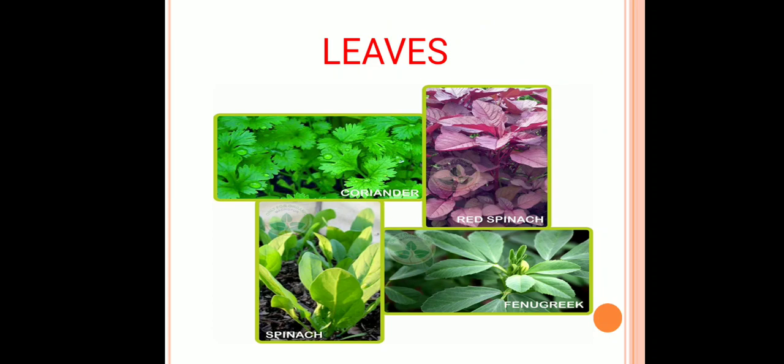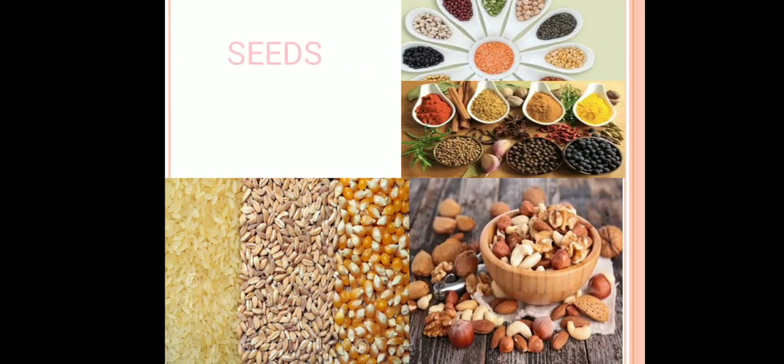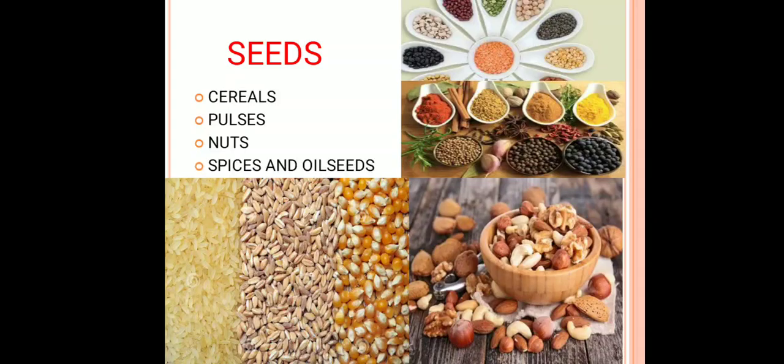Even leaves contain the remaining stored food of the plant, for example coriander, spinach, red spinach and fenugreek, which are again used by us as a source of food. Last, seeds also contain the stored food of the plant. Cereals are a rich source of carbohydrates which give us a huge amount of energy. Pulses give us a huge amount of protein.